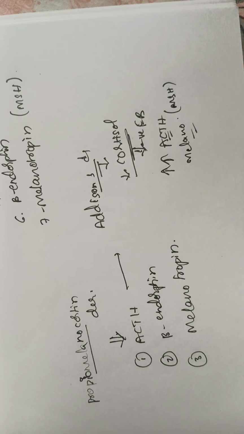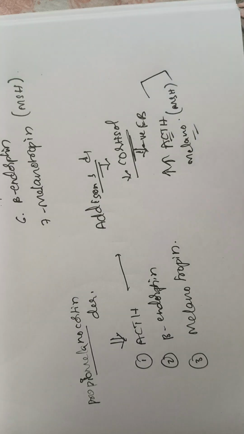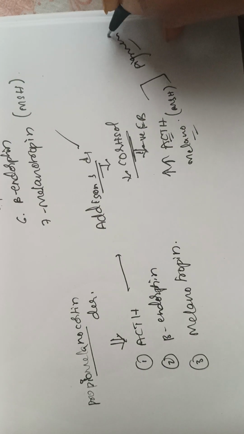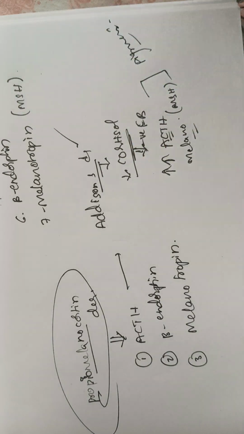There are 2 types of Cushing's: in one, ACTH is high, and in the other, only cortisol is high. In the type in which there is high ACTH, there is also pigmentation. Okay, so in Addison's disease we'll get skin pigmentation because of these proopiomelanocortin derivatives.